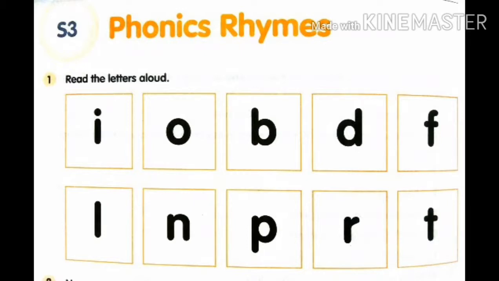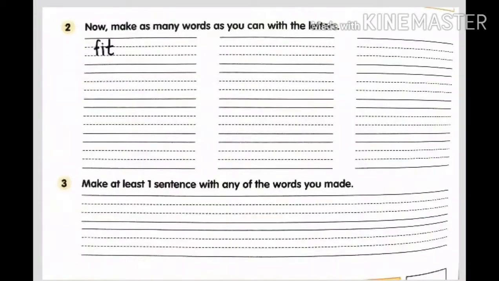Now see the next question, the second one. Try to make words with I and O in between. Previously you observed we had written on the board with I in between and O in between, with the rhyming words of it, in, ig, og, op, ot. Basing on that, use only I and O in between and write only 3-letter words.